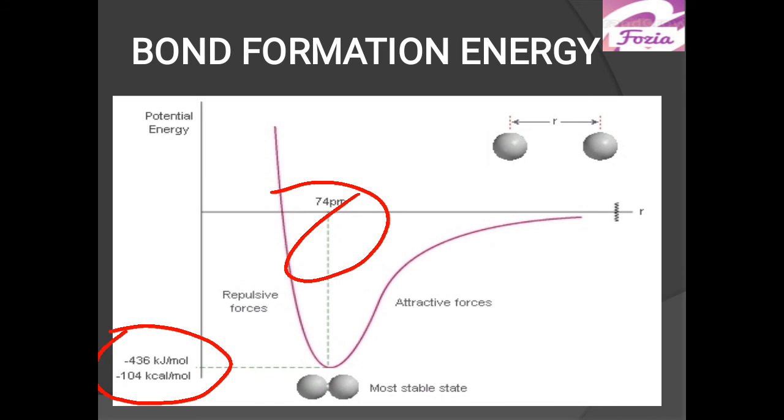Means when the system is at lowest energy, it is most stable, and when it is at high energy, it is least stable, and a bond is not formed in that case. And whenever chemicals react, the energy is lowered when they form compounds.